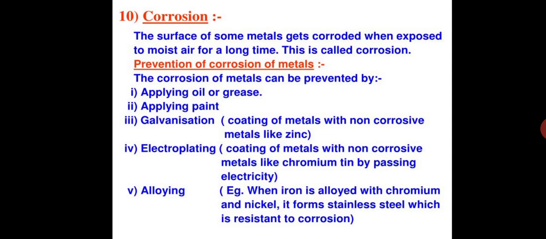And corrosion, of course. What is corrosion? Just now I have explained the reaction between iron and water and air. The surface of some metals gets corroded when exposed to moist air for a long time. This is called corrosion. Now how can you prevent this corrosion? Prevention of corrosion of metals: first, applying oil or grease. Second, applying paint. Galvanization: coating of metal with non-corrosive metals like zinc. Electroplating: coating of metals with non-corrosive metals like chromium, tin by passing electricity. And alloying. For example, when iron is alloyed with chromium and nickel, it forms stainless steel, which is resistant to corrosion.